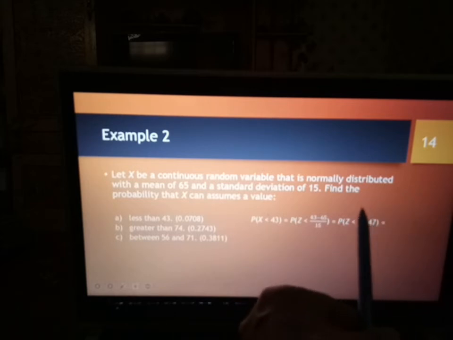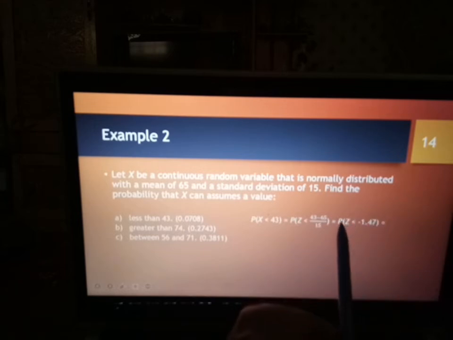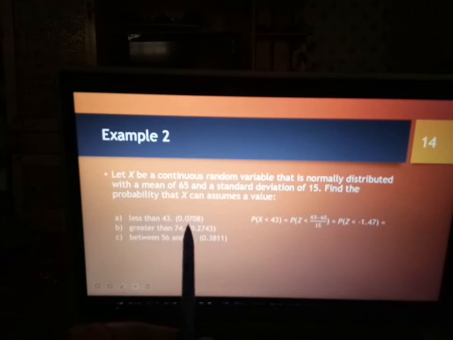Okay, so yang ni refer kepada jadual. Tengok nilai Z macam mana jadual tu. So kita akan dapat probability ni, answer dia adalah 0.0708.